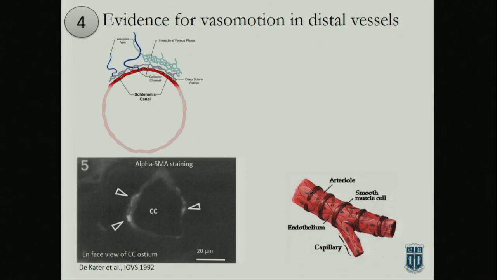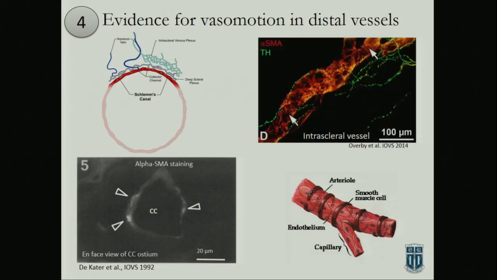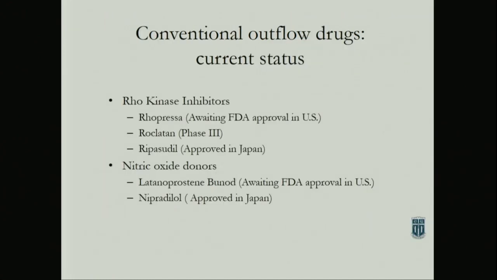So you basically want to have this smooth muscle that was shown by Ernst around these endothelial tubes. There was early work done by Annalise Decatur showing that the collector channels might actually be a bit of a sphincter. They have smooth muscle staining around the collector channels. Recent work in mice by Daryl Overby and Elke Lujan-Dreikal showed that there's innervation and there are smooth muscle cells in the intrascleral vessels, so in these vessels that are inside of the sclera before it gets to the episclera. So you've basically got all the components that you need to contract and to affect outflow resistance.